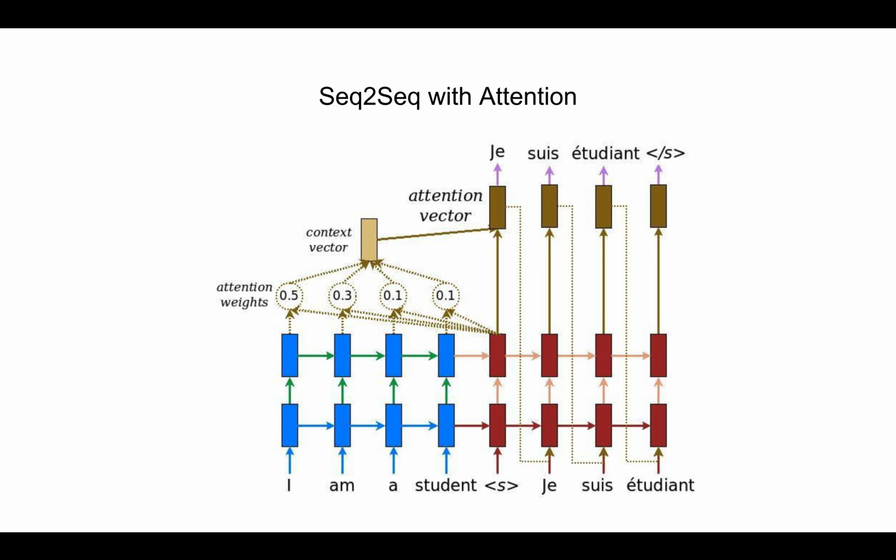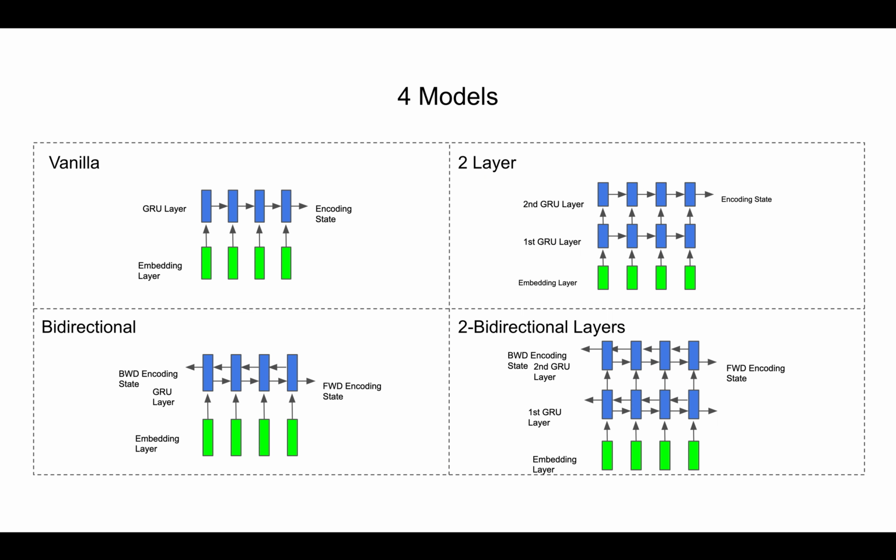My model was built on top of the sequence-to-sequence model with attention, the same one as we used in assignment 11, but with significant refactorings. To experiment with different models, I considered four network structures, which are vanilla, then two-layer GRU, and bidirectional GRU, and finally two bidirectional GRUs.